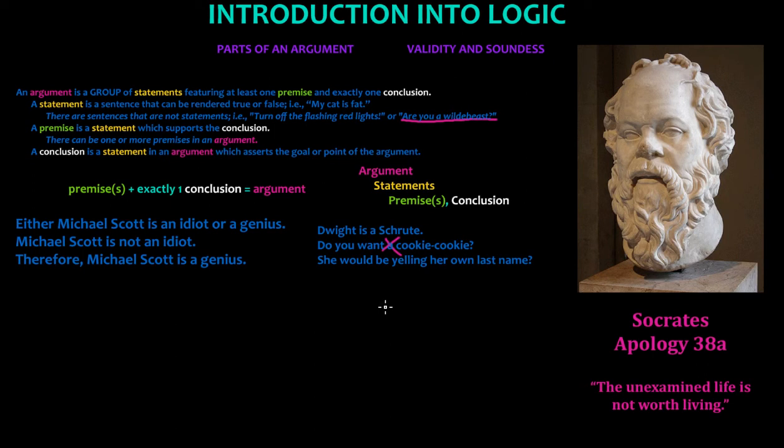in our consideration. Now remember that all we need for an argument to exist is at least one premise and exactly one conclusion. So this could be equal to or greater than 1. So if the last sentence does qualify as being a statement, it is possible that we still have an argument. So let's keep moving on to see if that is the case. The last sentence. She would be yelling her own last name.